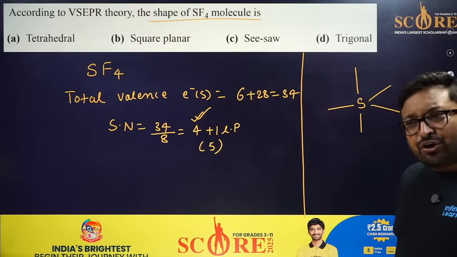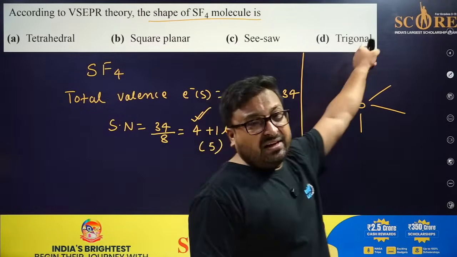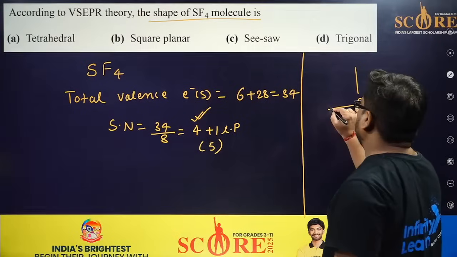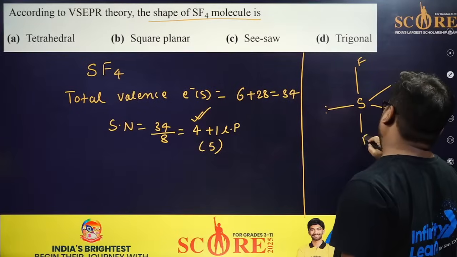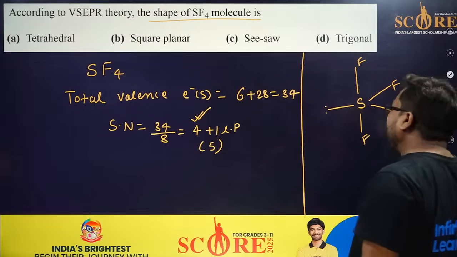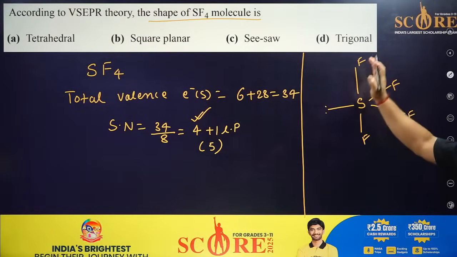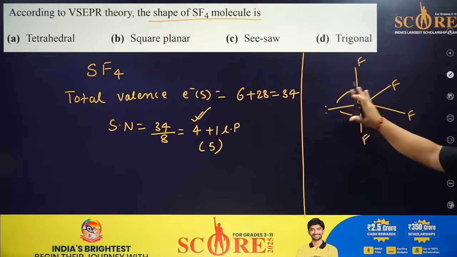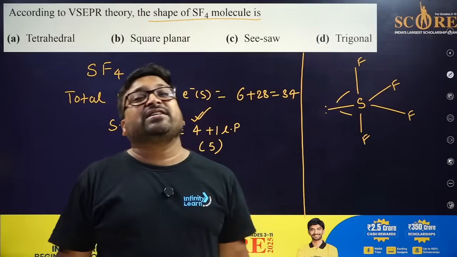But your teacher must have taught you where we will put the first lone pair. You will not put the lone pair over there because it will have more repulsion. So I will put the lone pair over there and this is F, this is F, this is F, this is F. In this structure, it seems this is linear, okay, F and F. But due to its repulsion, it's a little bit bent. So it seems like it is seesaw.